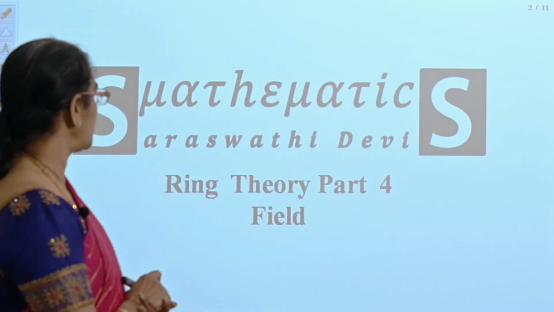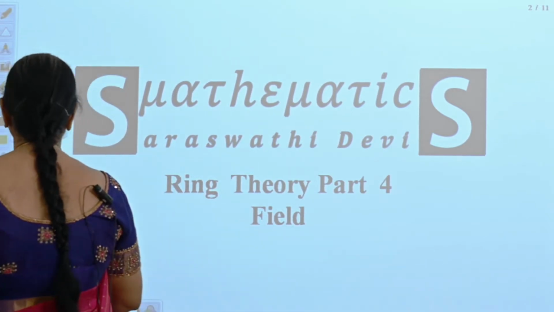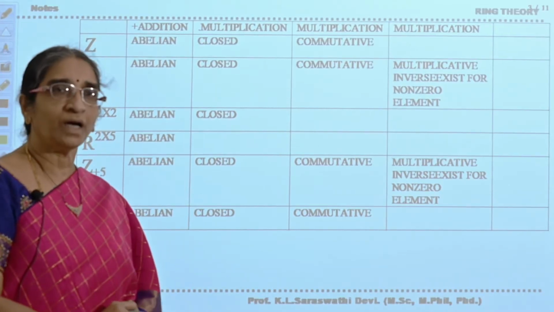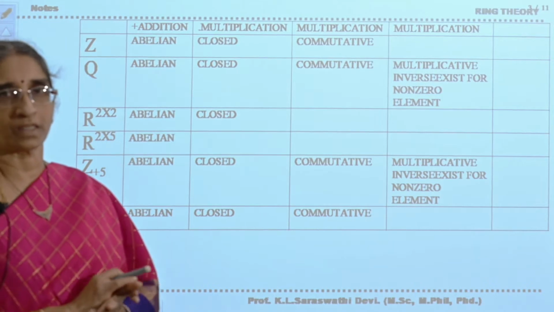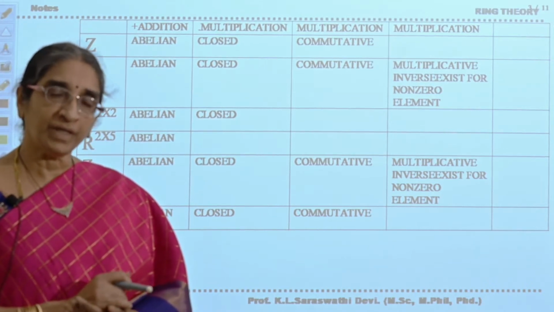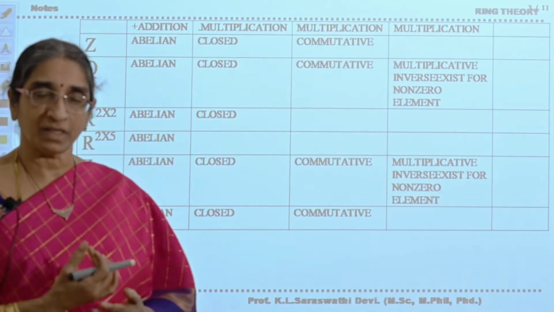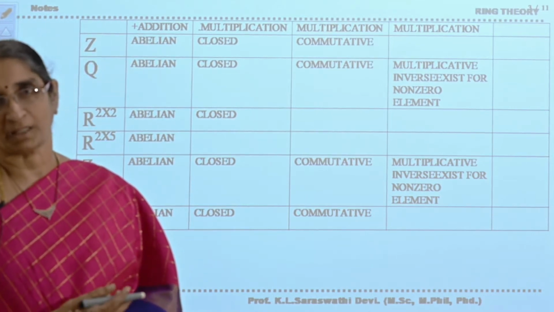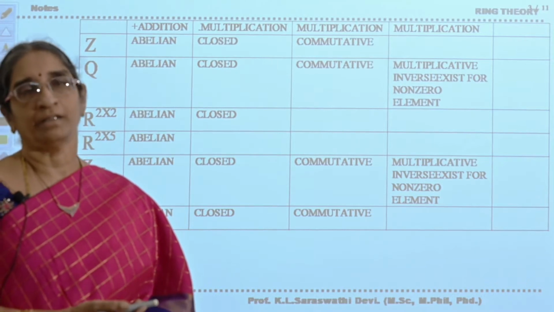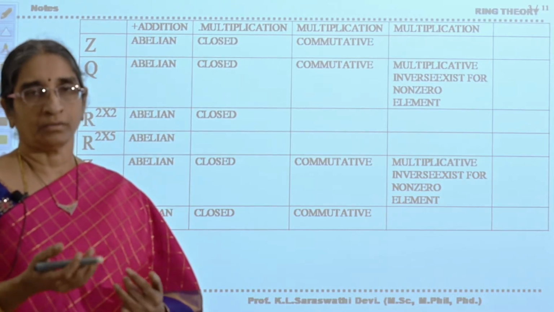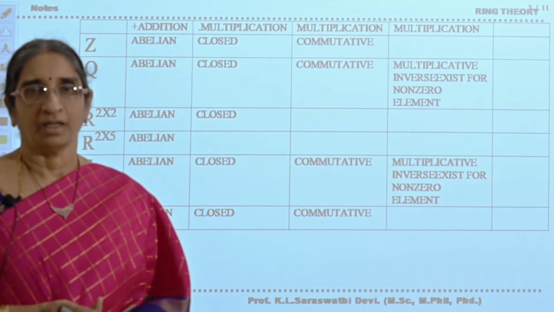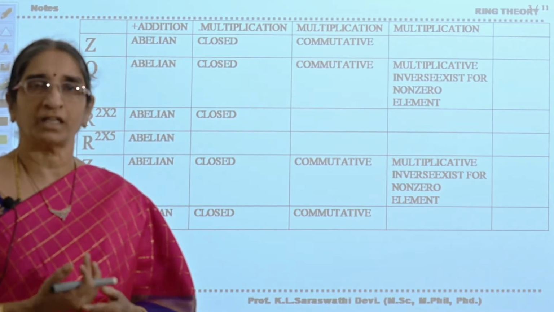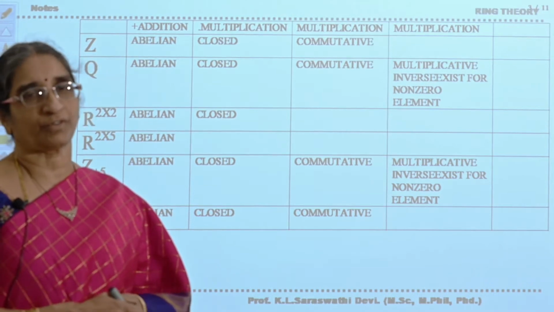Now, these special types of rings were formed or discussed based on the nature of the sets, or based on the behavior of the sets with respect to the two operators, plus and multiplication. We divided rings into different types of rings. Integral domain is one type of ring. Field is another type of ring. Q field is another type of ring, like that.